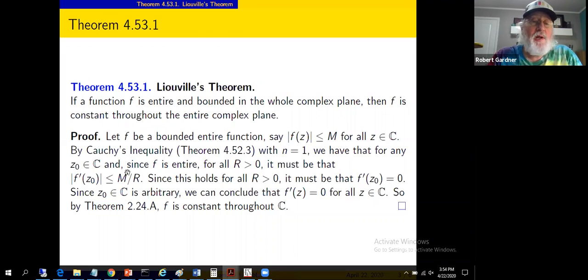So Cauchy's inequality gives us a bound. That bound's valid for mod z equals r arbitrarily large, and so that implies that f prime of z sub 0 must be 0. Function must be constant. I mean, we could have applied this to any of the higher order derivatives and they would have all been 0. But hey, we know just from this that we're dealing with a constant function. Okay, so no bounded entire functions in the complex setting.